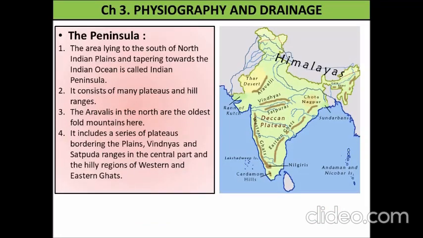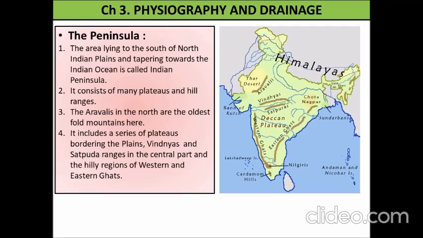Next part, the peninsula. The area lying to the south of the North Indian plains and tapering towards the Indian Ocean is called the Indian Peninsula. It consists of many plateaus and hill ranges. You can see in the map Aravalli, Vindhya, Satpura. So these are all the hill ranges and plateaus like Deccan Plateau, Chota Nagpur Plateau. Many plateaus are lying in this peninsular region.